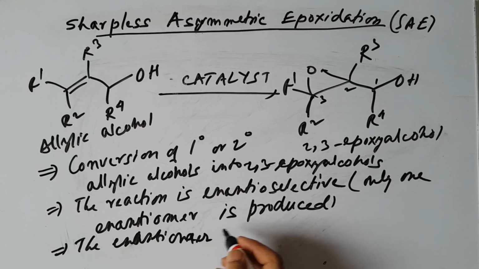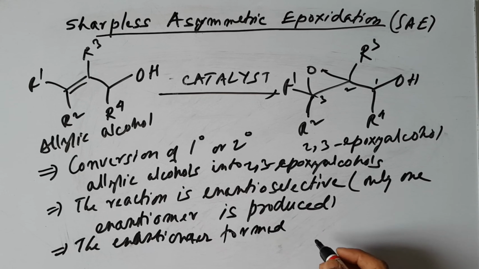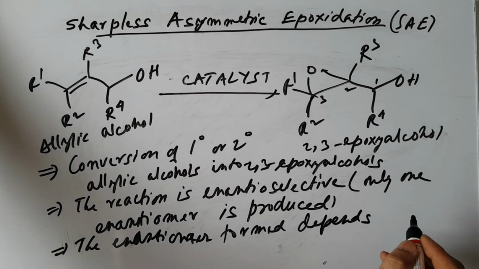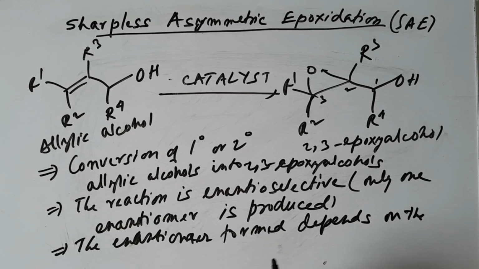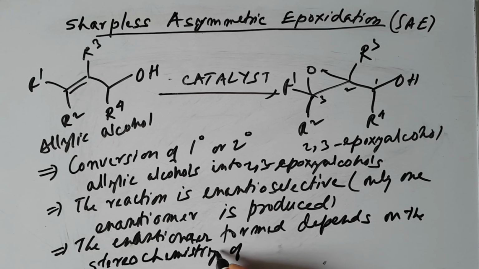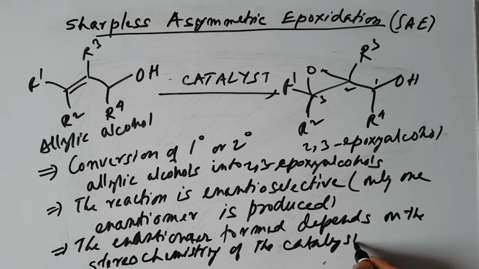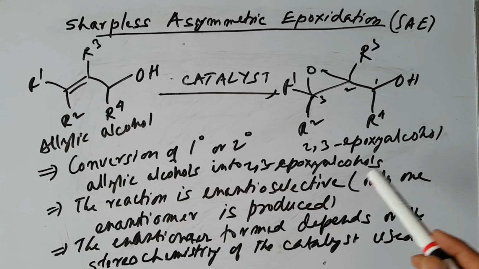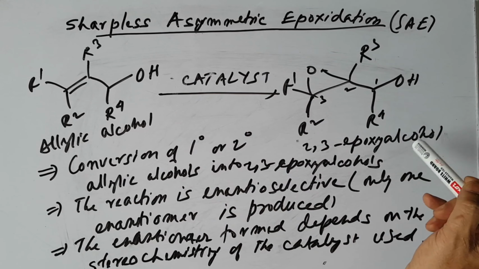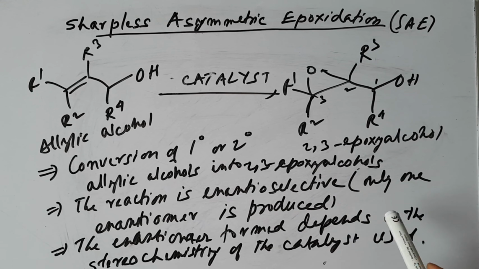The enantiomer formed depends on the stereochemistry of the catalyst used. I am repeating again: Sharpless asymmetric epoxidation is the conversion of primary or secondary allyl alcohols into 2,3-epoxy alcohols. The reaction is highly enantioselective, giving only one enantiomer.